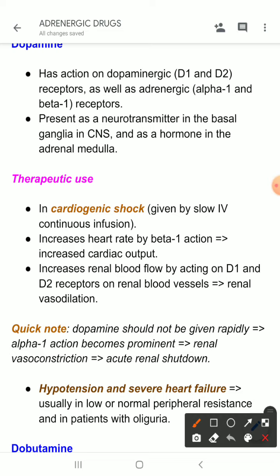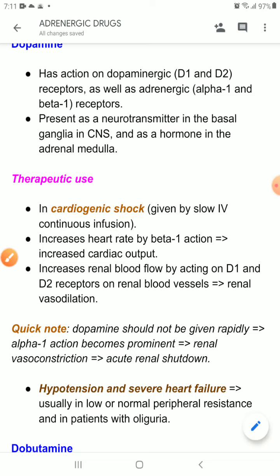Dopamine's therapeutic implication is in cardiogenic shock. This is the first choice drug in cardiogenic shock. It is given by slow IV infusion. Why is it given by slow IV infusion? We will check it out.